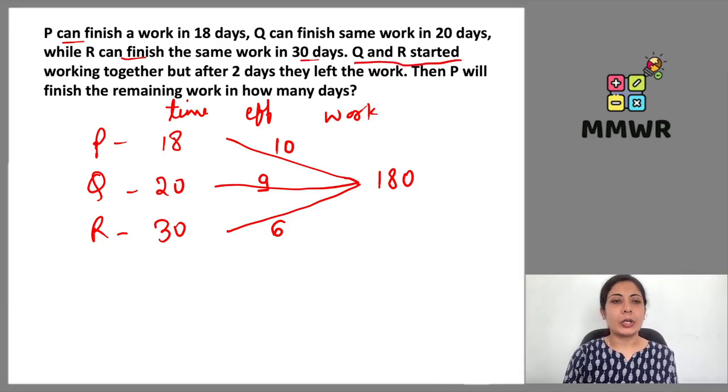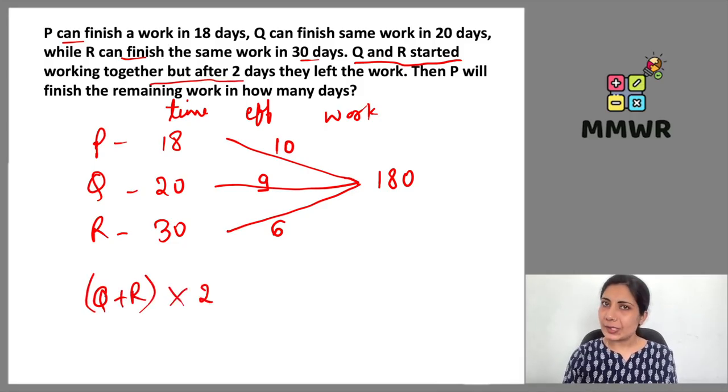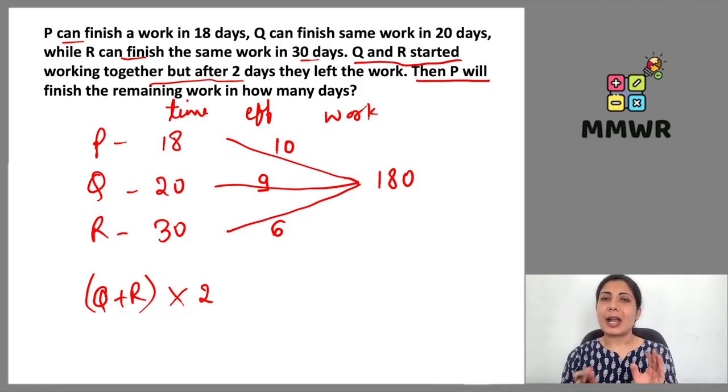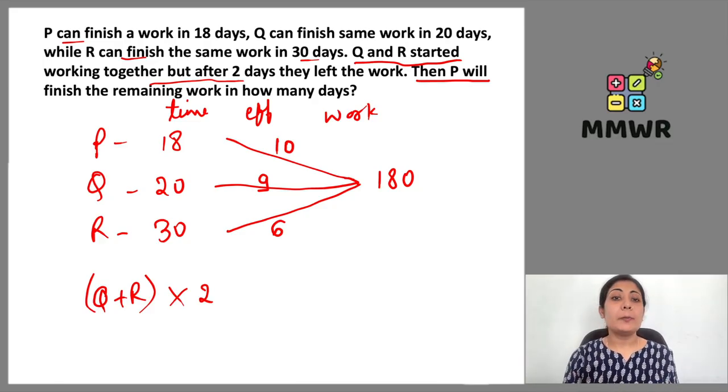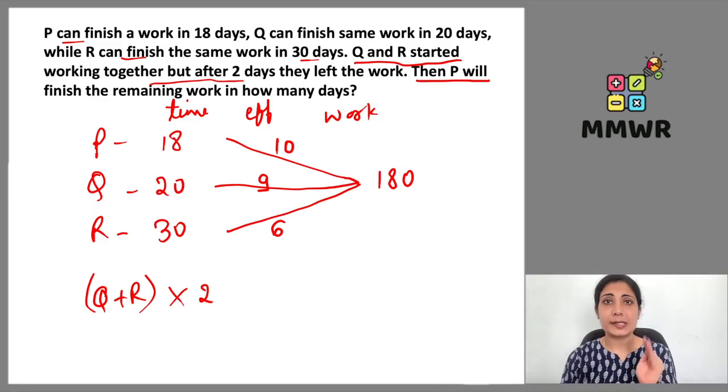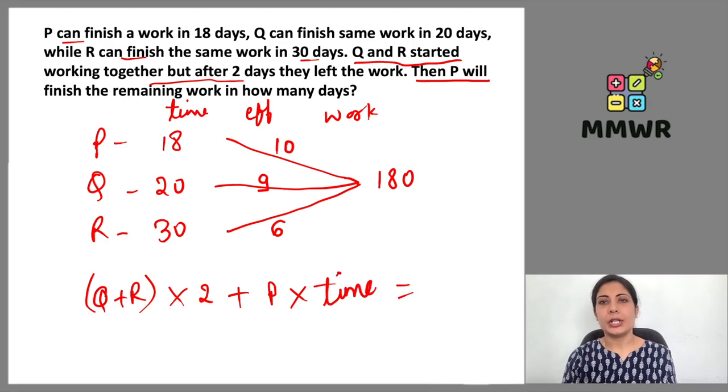Q and R started working together, but after 2 days, that means they worked for 2 days together, and then both of them left the work. Q and R took the exit at the same time after 2 days. Then P joined the work. So Q and R started the work, continued for 2 days, then they got bored and maybe they got some other work. So they left the work and P started doing the same work which was left out by Q and R. Whatever they did in these 2 days, in continuation P started doing it, but for how long P did, that we have to calculate. So P will finish the remaining work in how many days, that we have to find out.